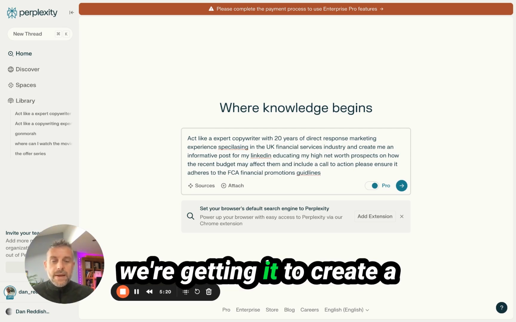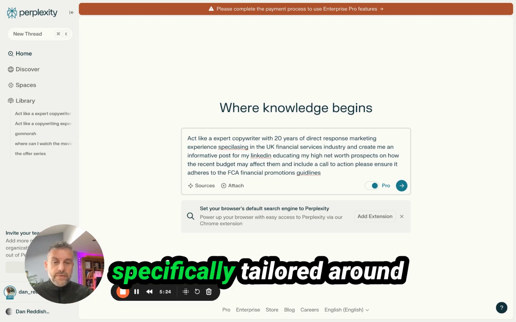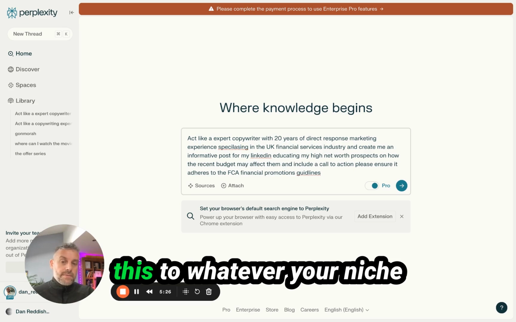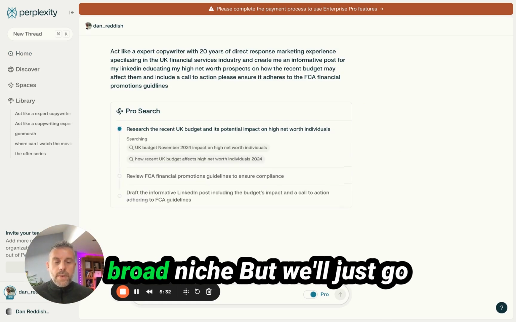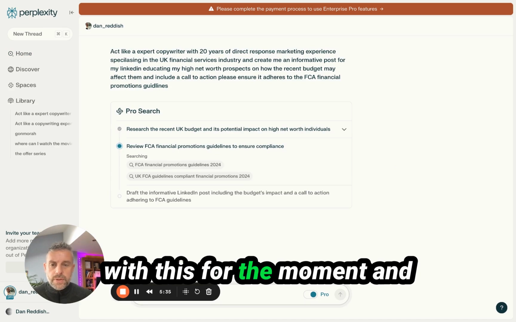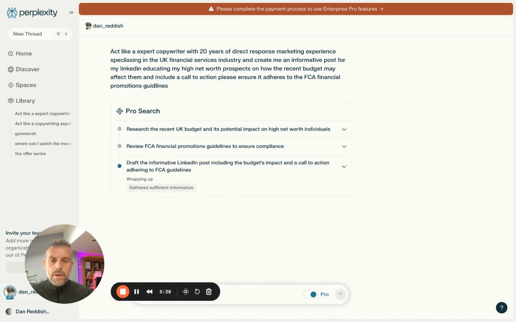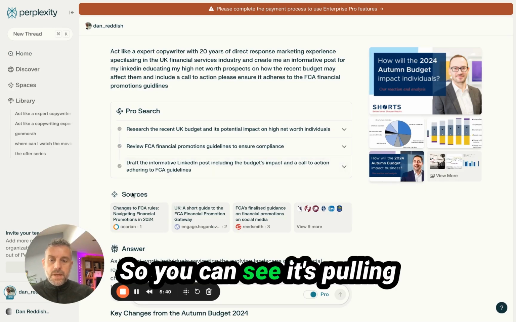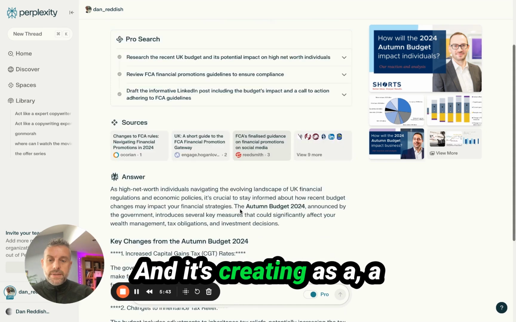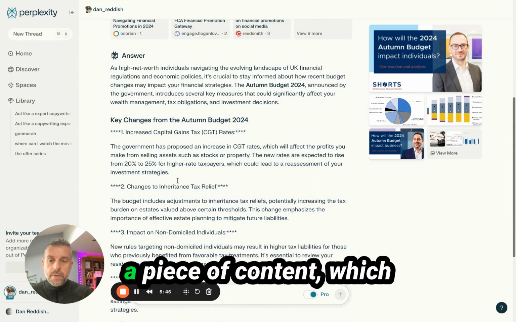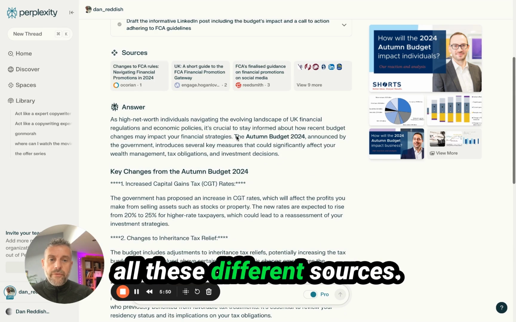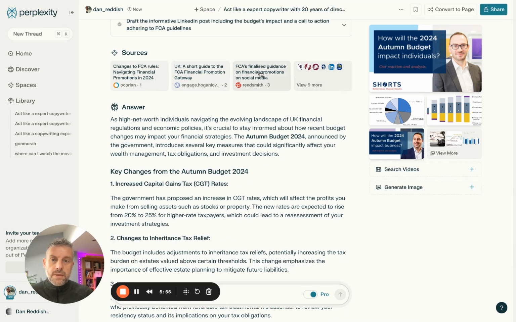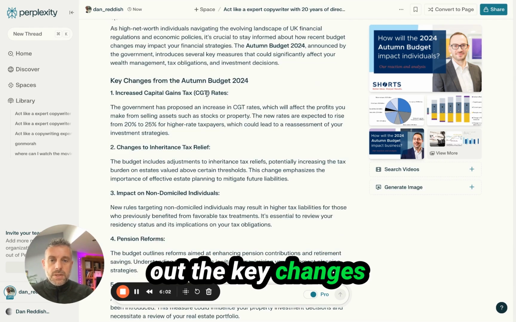So basically, create a piece of content which is specifically tailored around, obviously, whatever your niche is. High net worth is quite a broad niche, but we'll just go with this for the moment and see what it comes back with. You can see it's pulling from these sources, and it's creating a document effectively, or a piece of content which can be used as a post. It's pulling in from all these different sources. It's checking the FCA stuff, digging into that and nine more there. But yeah, it's pulling out the key changes from the autumn budget.